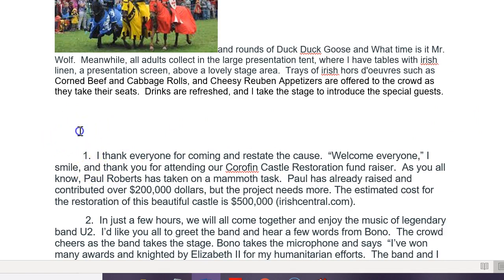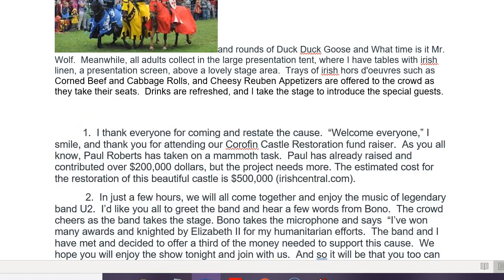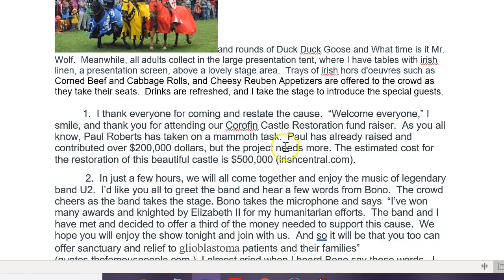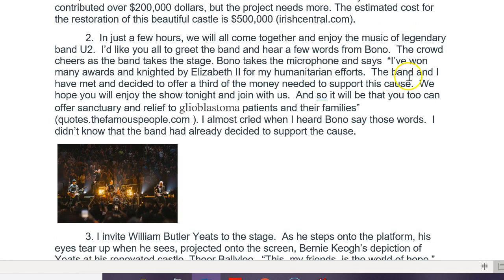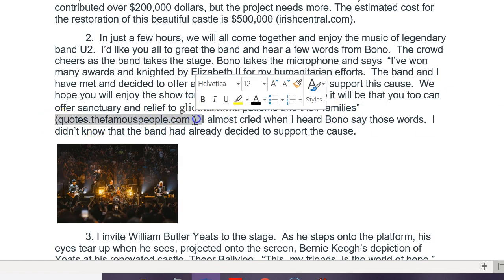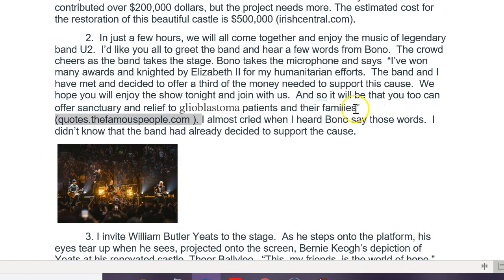So the first thing that I do, I'm still in this same paragraph, is I thank everybody for coming, and I'm going to introduce the band, and Bono is going to say quotes that Bono has already said, and I make sure that I quote where that information came from. All right?